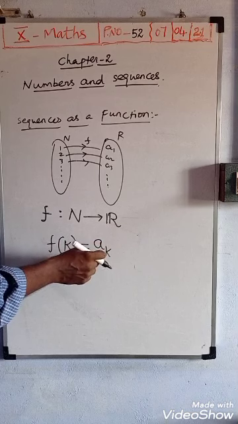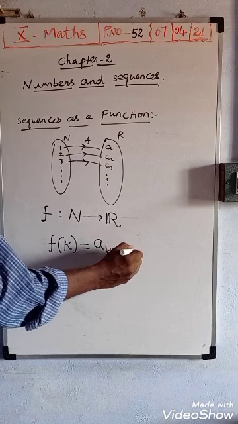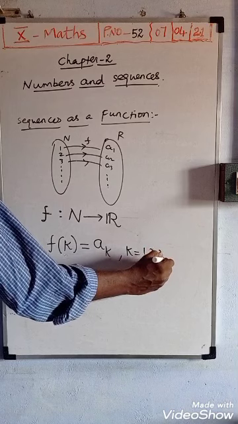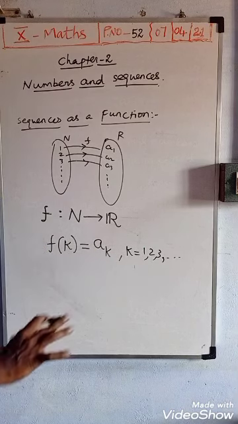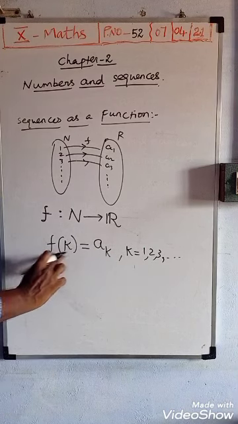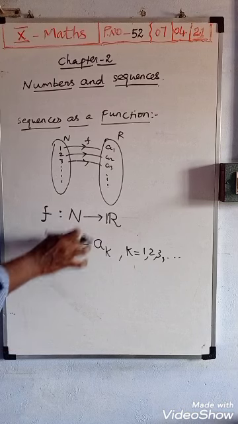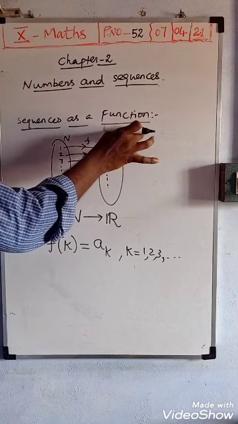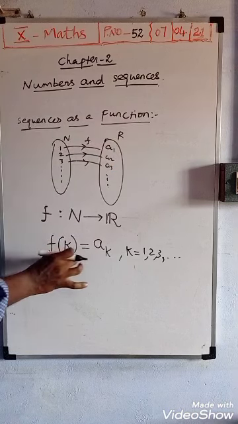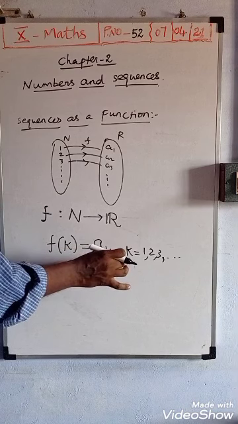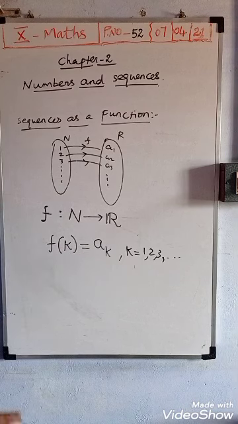Here I am using ak, that means the k value will be 1, 2, 3, up to etc. We can mention an also, it is correct. That means here we want to write f of n. So when the sequence is considered as a function, the function f of k equals ak, where k equals 1, 2, 3. This is the sequence as a function.